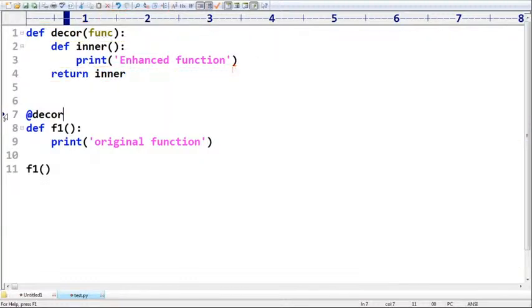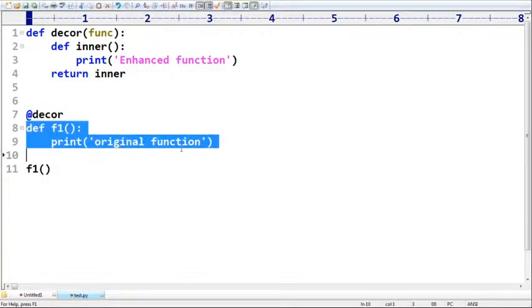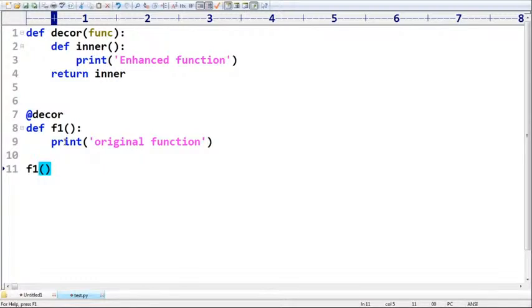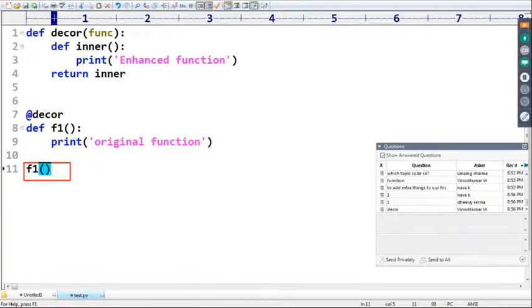Now, just take very special care. If you attach a decorator to any function, now observe the flow. Sir, I'm calling F1. Immediately, the Python virtual machine is going to check if the decorator is configured or not. Oh, yes, decorator is configured.